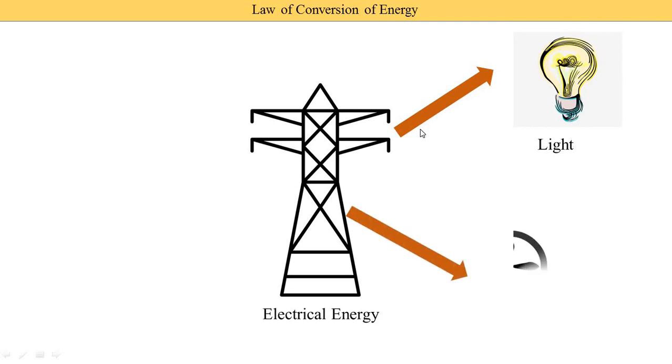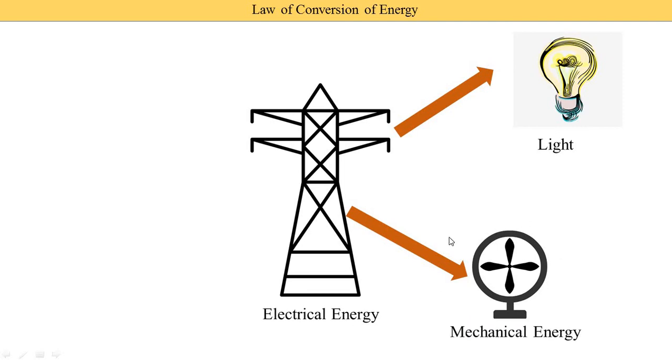Second, in a fan. Generally we use the ceiling fan. In the ceiling fan we supply electrical energy and it is converted into mechanical energy. So this fan is rotated. Here electrical energy is converted into mechanical energy.